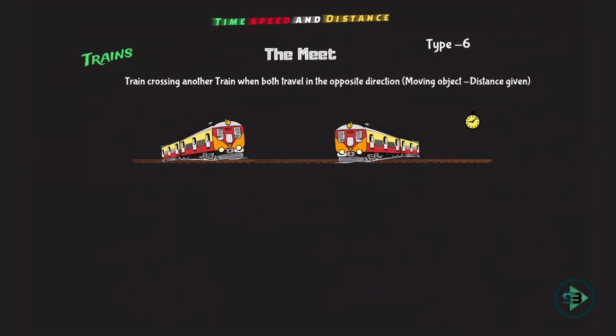So now we come on to the last episode of studying the types of problems. So I told you there are 6 types of problem, and we are on to type 6. And this episode, which will explain type 6, is the meet. What is happening in this episode of Meet and what is type 6? Two trains are traveling in the opposite direction. Yes, this looks quite similar. We had done this. Two trains traveling in opposite direction.